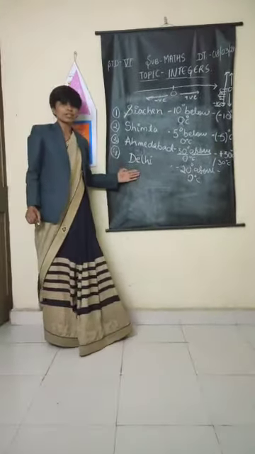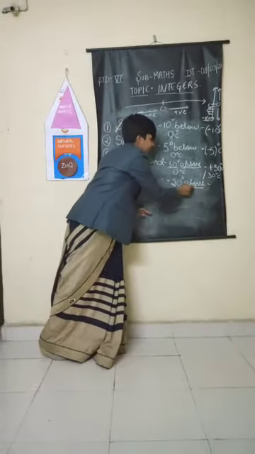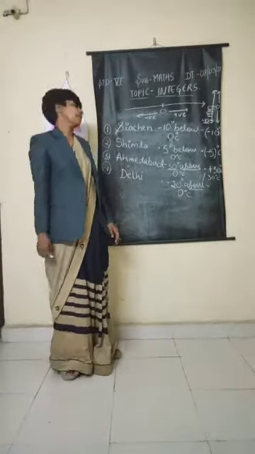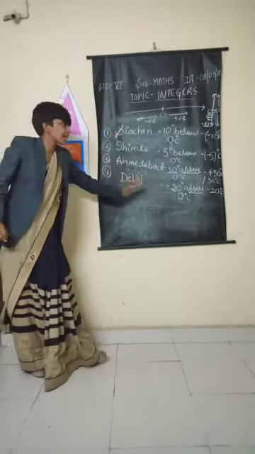Okay, so tell me what is the temperature of Delhi? It is 20 degrees above 0 degrees Celsius. So how will we write it in numerical? Plus 20 degrees Celsius. Very good. It will be 20 degrees Celsius or plus 20 degrees Celsius. Fine. So this is clear to you all now.